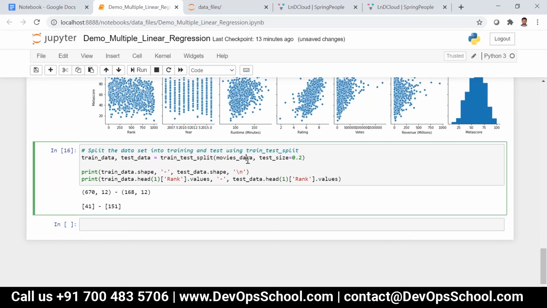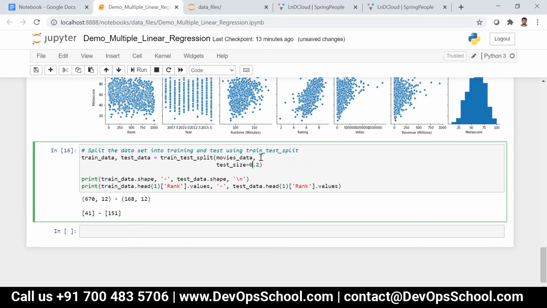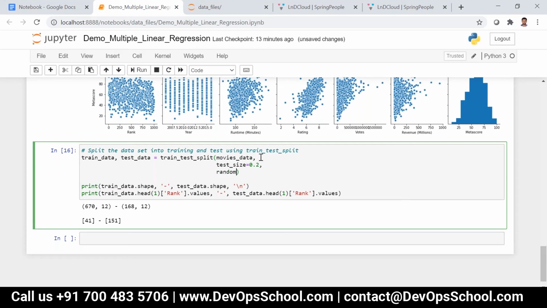For that, we have a parameter called random_state. We can give any value here. It's like a seed, a random seed. Whenever you set this value, it does some calculation implicitly, and if you set it to, say, 42, it will always pick the same data again and again, no matter how many times you run the model.